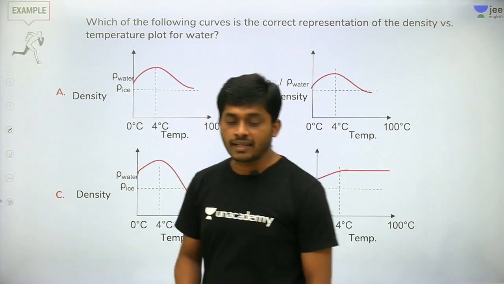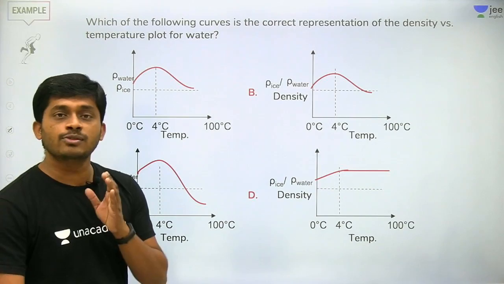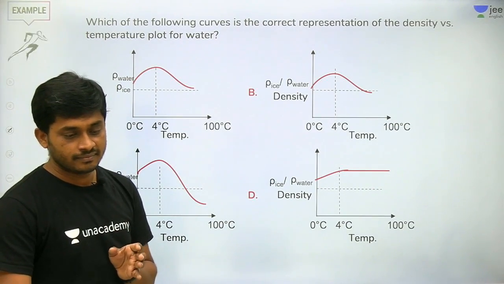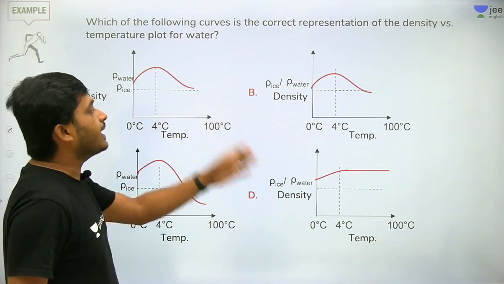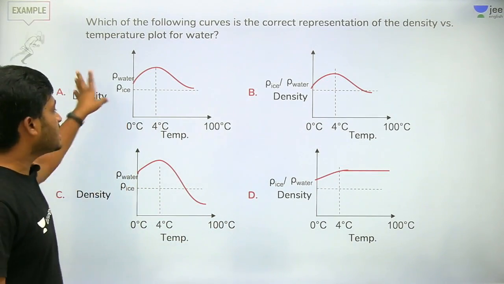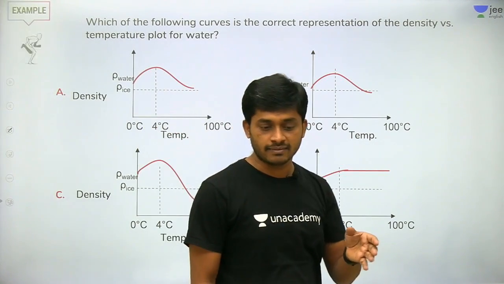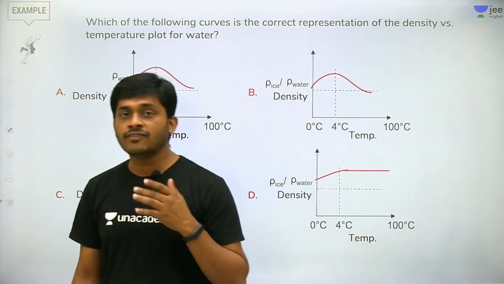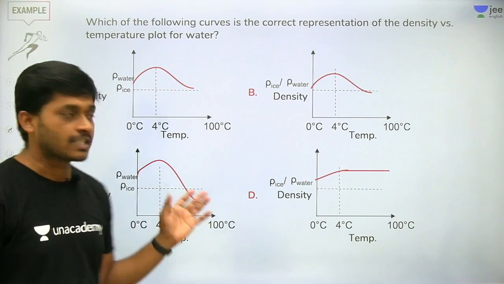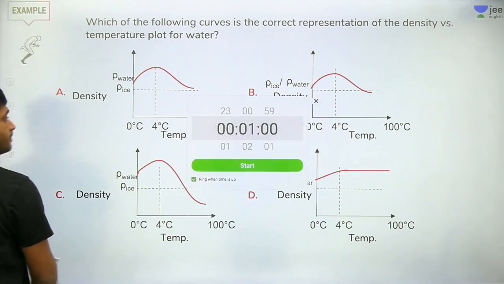Definitely these questions are useful for mains and also NEET. So what is the correct graph with respect to density and temperature? How is the density of water or density of ice changing with respect to temperature? Let us solve this with timer.